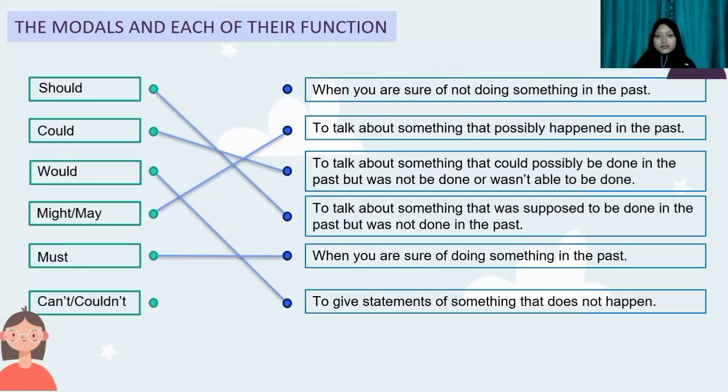Now, can't or couldn't. We only have one left actually. So when someone says Maria can't or couldn't have been the one who came to your house because I was with her all day yesterday, it's actually the same as must. When someone is sure, but it is when someone is sure of not doing something in the past.